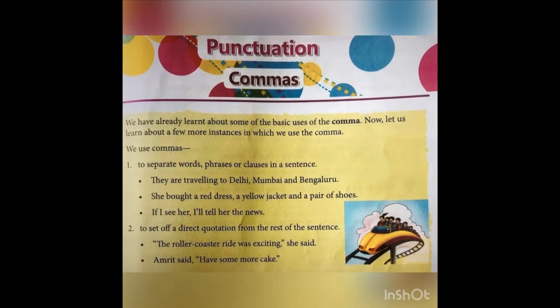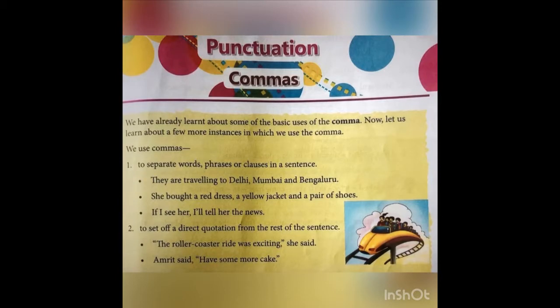Today we'll be doing punctuation. Well, punctuation means symbol, and there are different types of punctuation in English grammar, like question mark, apostrophe, comma, quotation mark, full stop, exclamation mark, etc. This punctuation basically helps us to read and write in English.